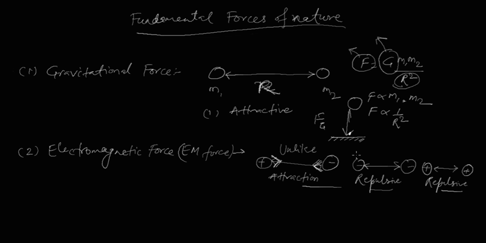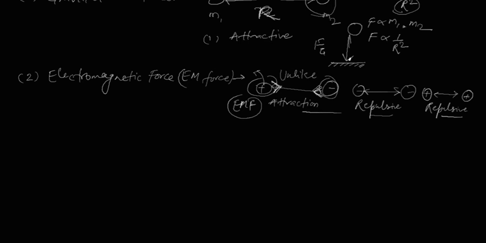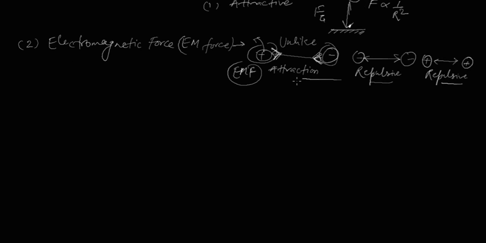So it must be understood that the gravitational force that we just came to know is by virtue of mass. Where there is mass, there will be gravitational force, and where there are charges, there will be electromagnetic force. But if the object has both mass and charge, there will be electromagnetic force and gravitational force together. But a very important point to understand is that gravitational force is much weaker compared to electromagnetic force.